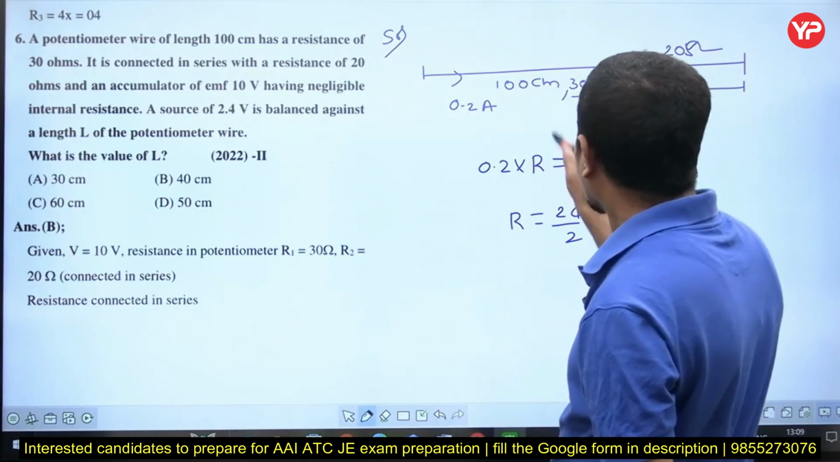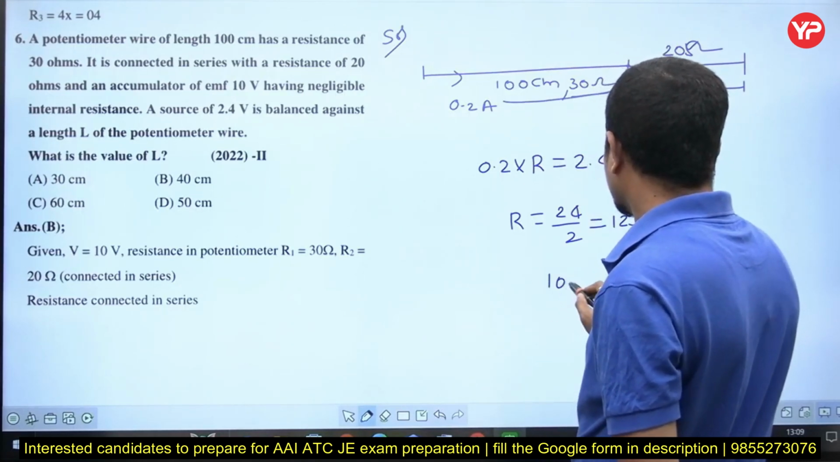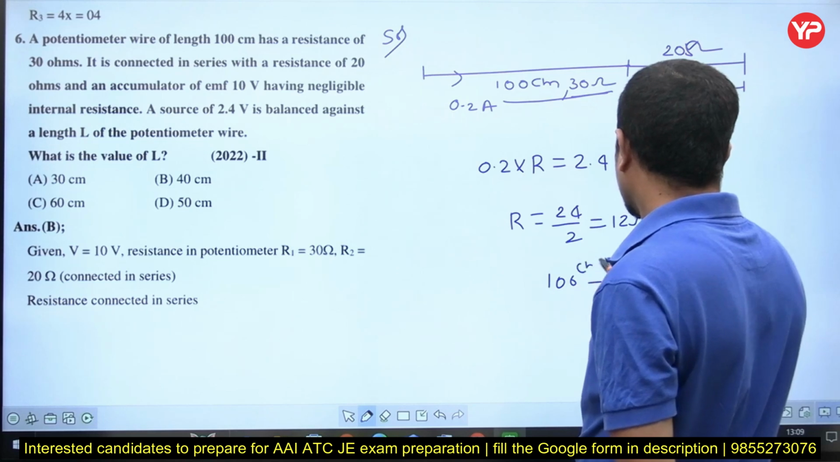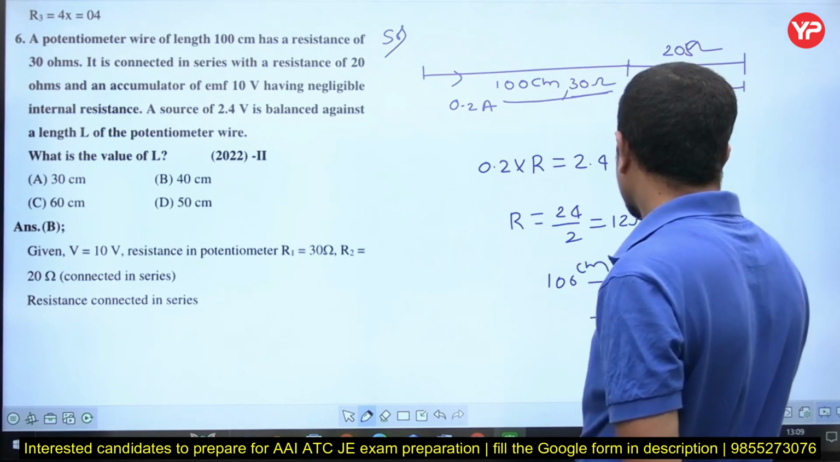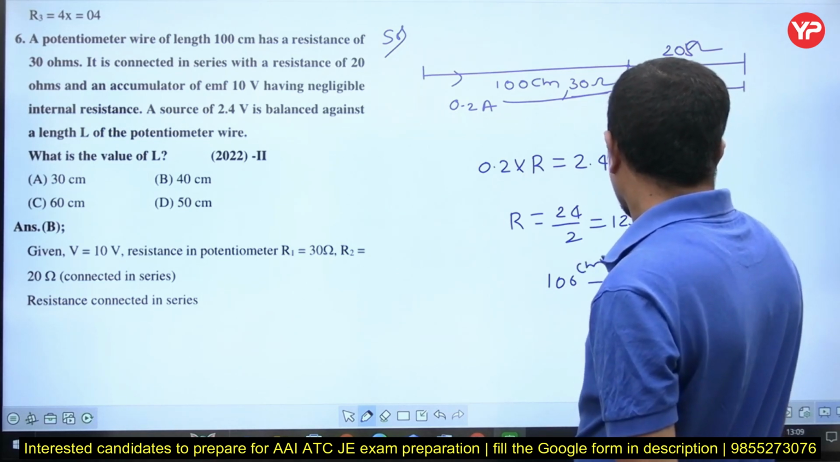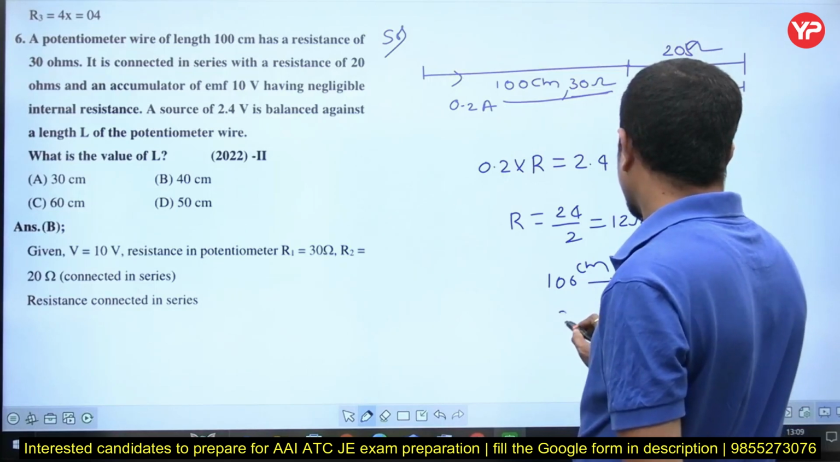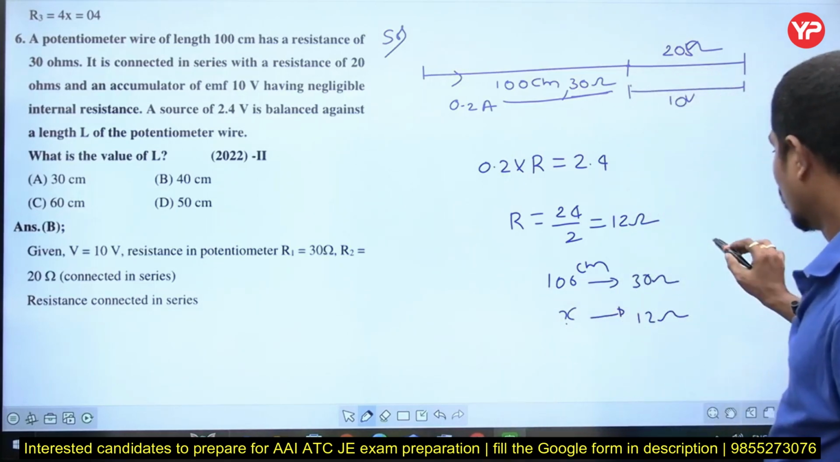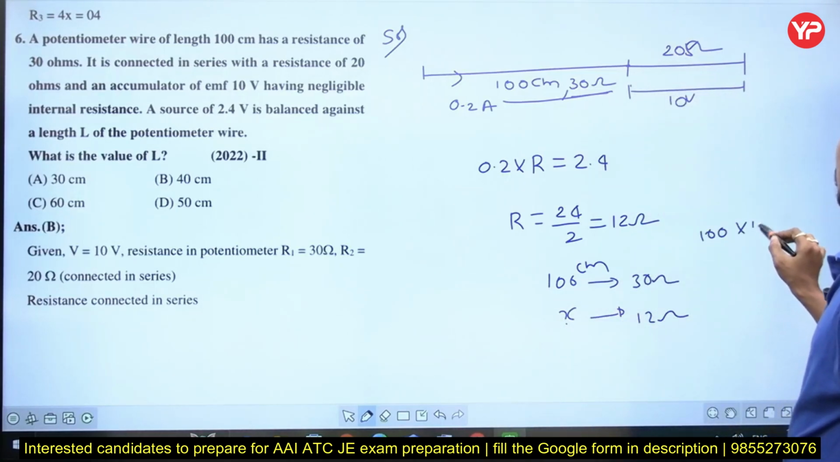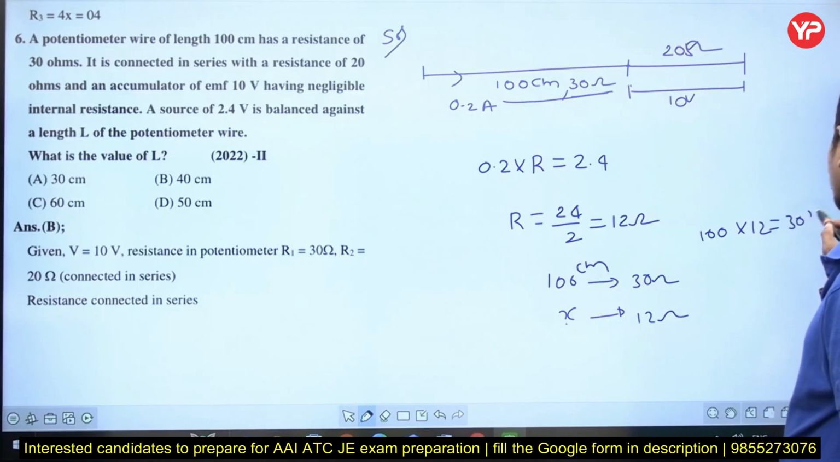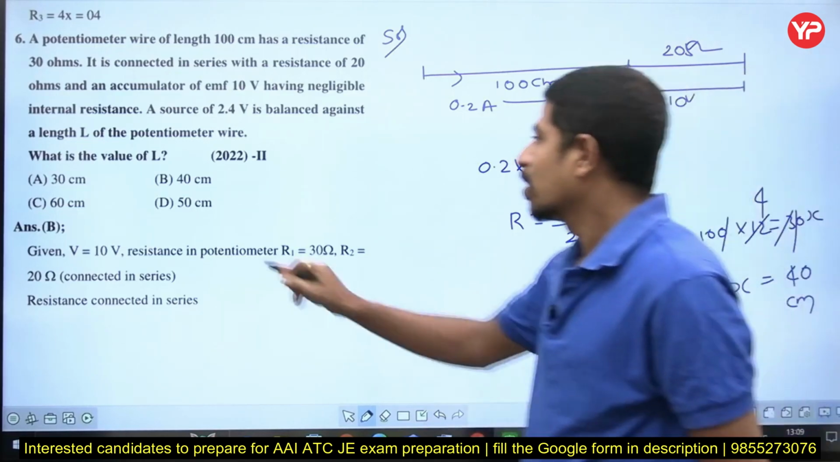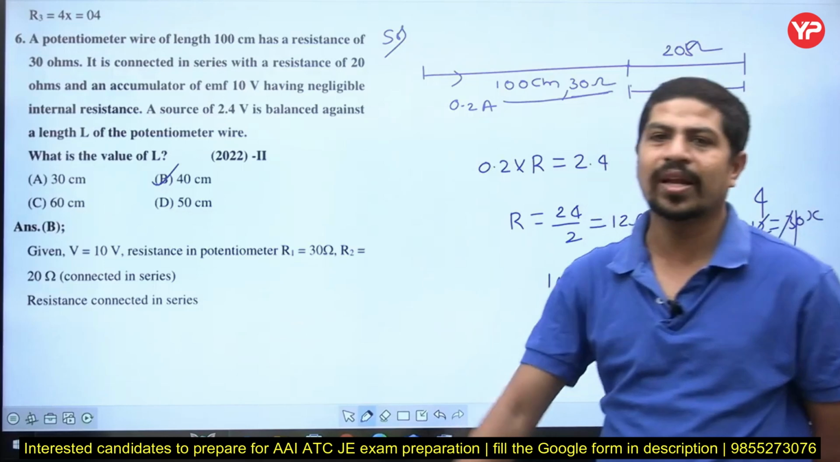Now 100 centimeters is 30 ohms, so 12 ohms means how many centimeters? X we take. So 100 into 12 is equal to 30x. So x is equal to 40. How much is it? 40 centimeters. The answer is 40 centimeters. That much simple it is.